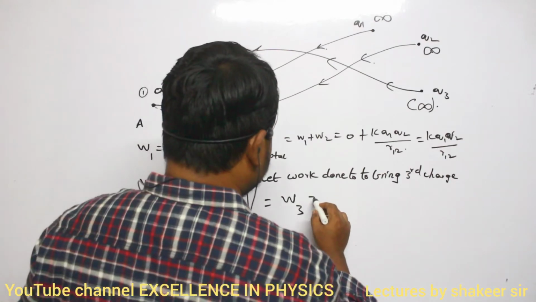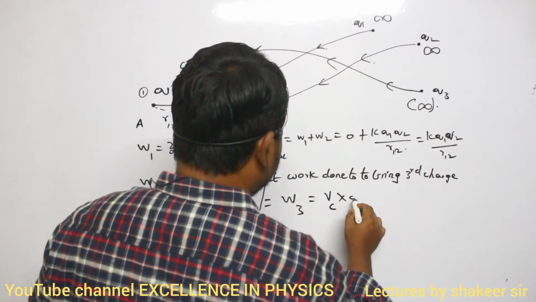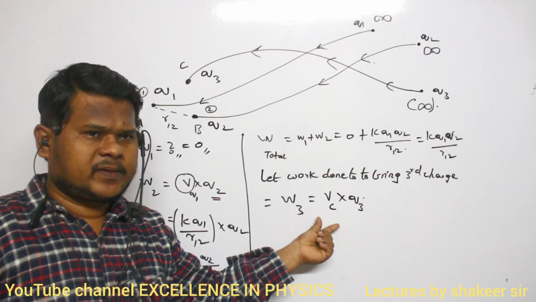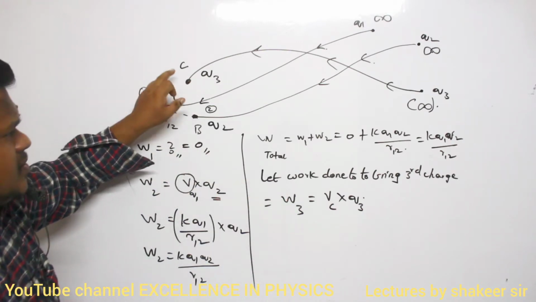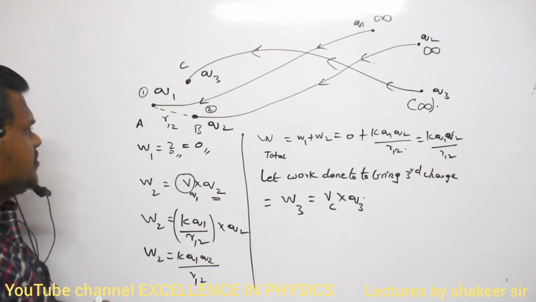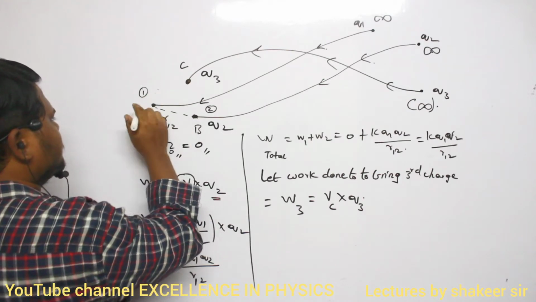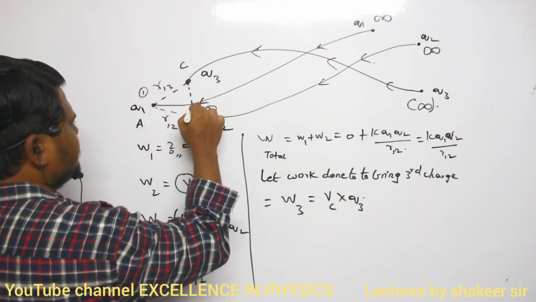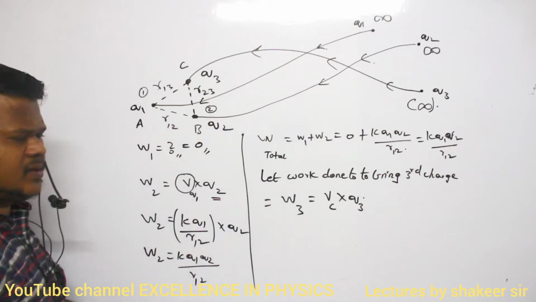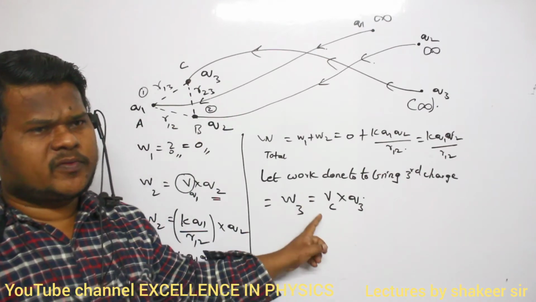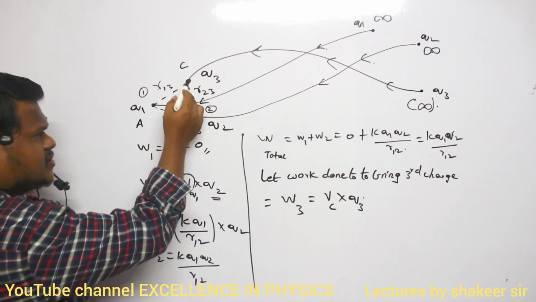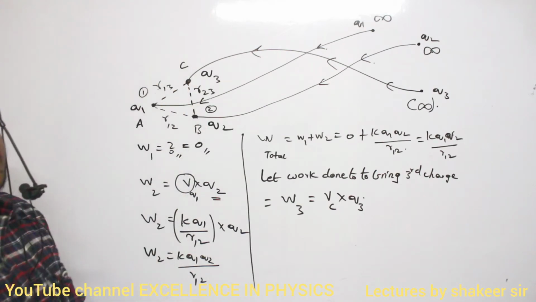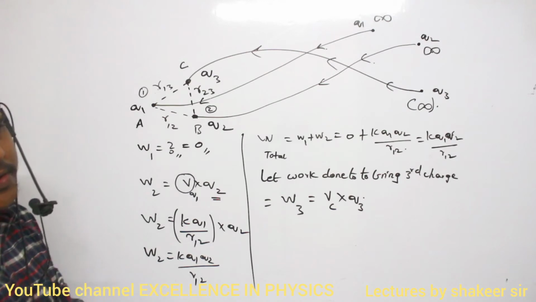So W3 is how much? W3 is the potential at point C multiplied by Q3. What is meant by VC here? VC is the potential at this point. Now at this point, who is providing the potential? Let this distance be R13 and let this distance be R23. Clear? Now can you say what VC is? At point C, who is providing potential? This charge is also providing potential, and Q2 is also providing potential. So what is the total potential at point C?